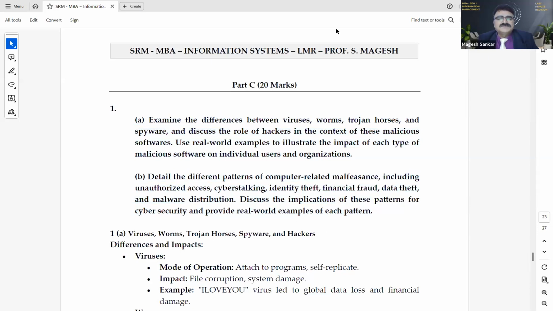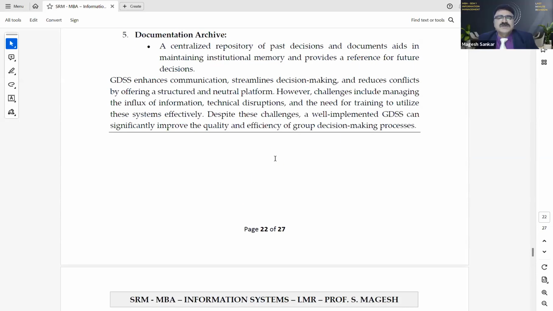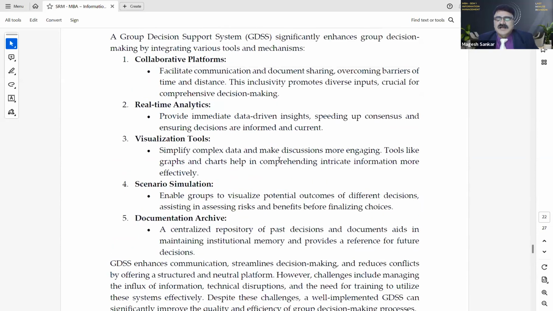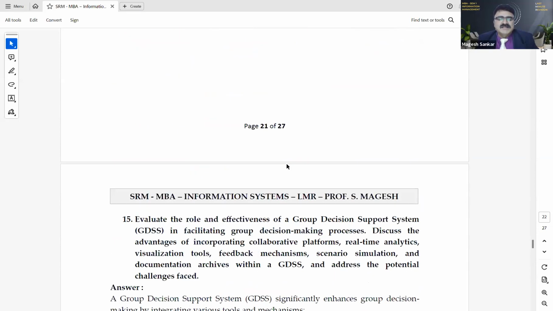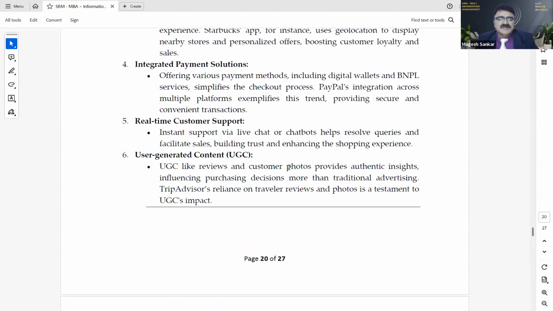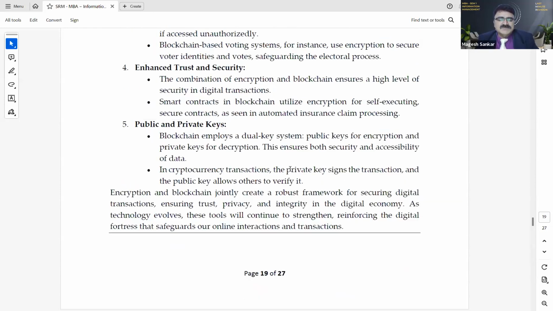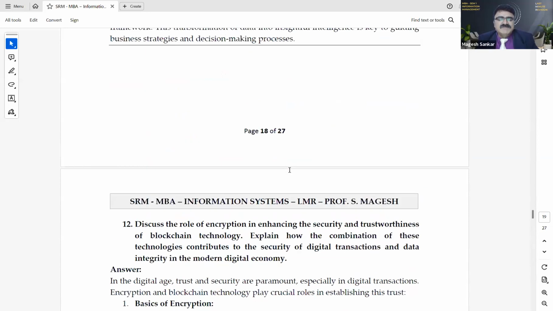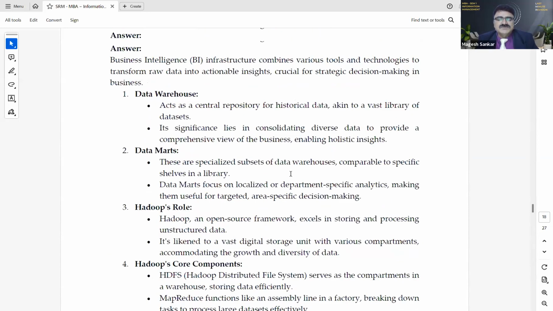Any doubts? Shall we conclude? Any doubts you can ask now? Otherwise, we can conclude. I have given everything to you. You need to go through the entire LMR, last minute revision, for attending your exams. I made it very simple. Everything is tailor-made for you.